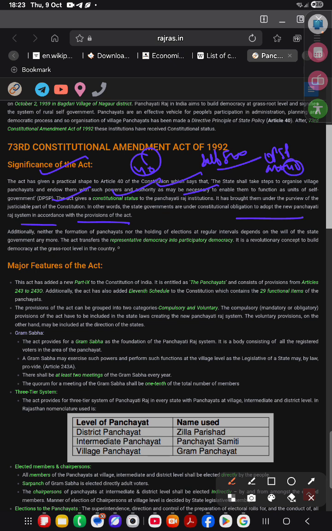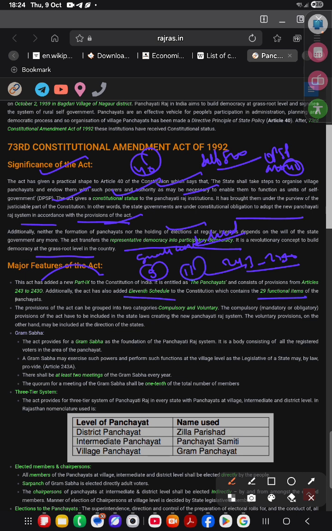Additionally, neither the formation of panchayats nor the holding of elections depends on the will of the state. The act transformed representative democracy into participative democracy, a revolutionary concept that built democracy at the grassroots level. The act added Part 9 of the Constitution. It entitled the panchayat provisions Article 243 to 243O, and also added the 11th Schedule to the Constitution with 29 functions.